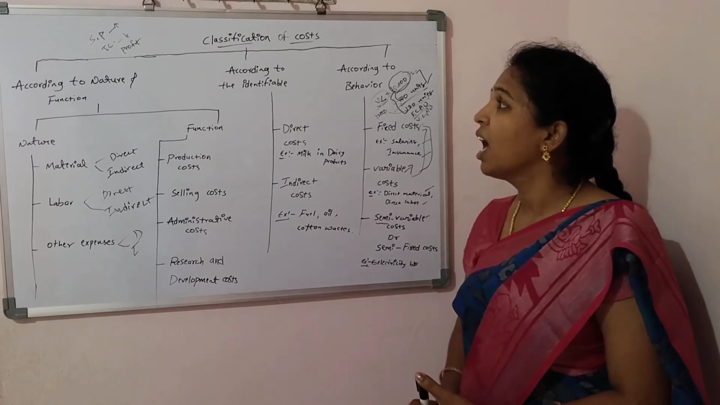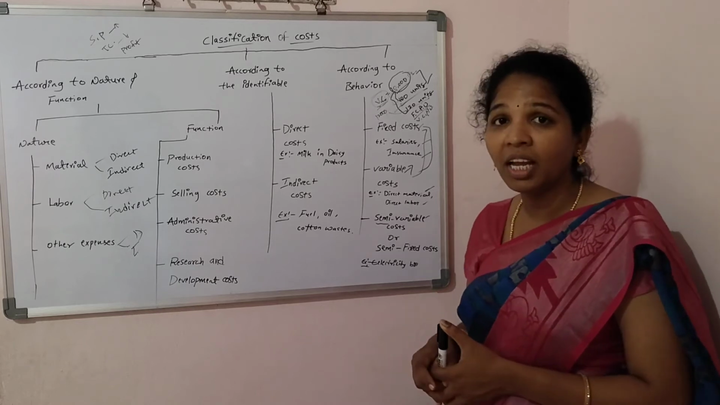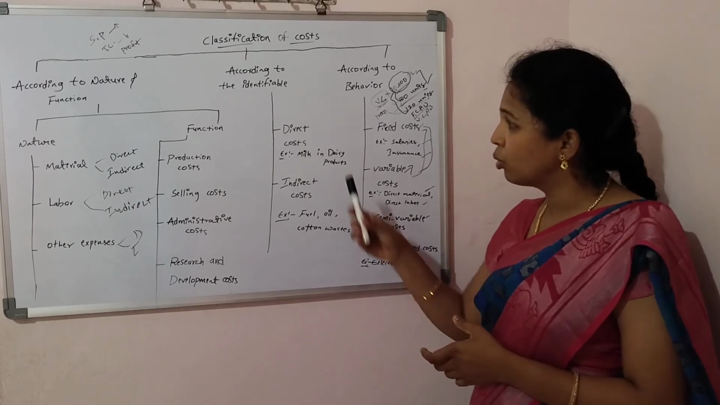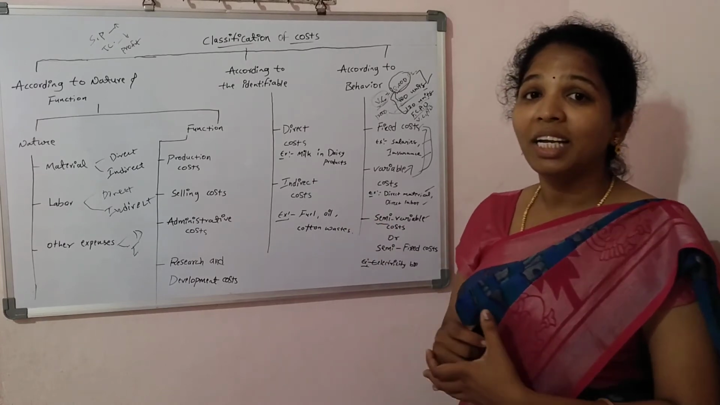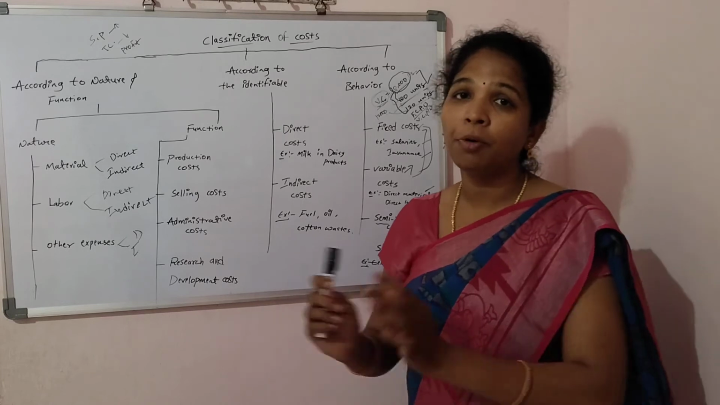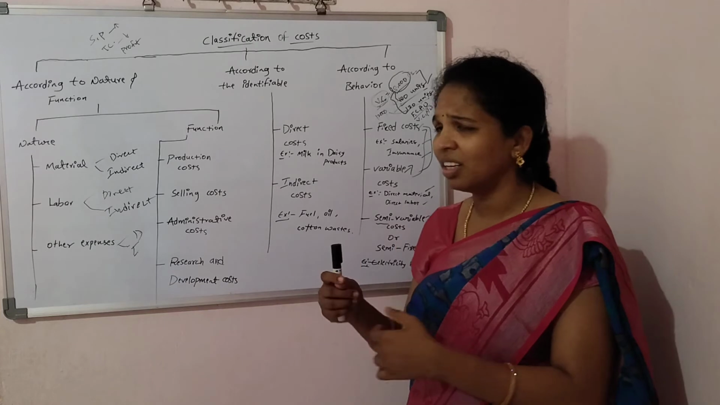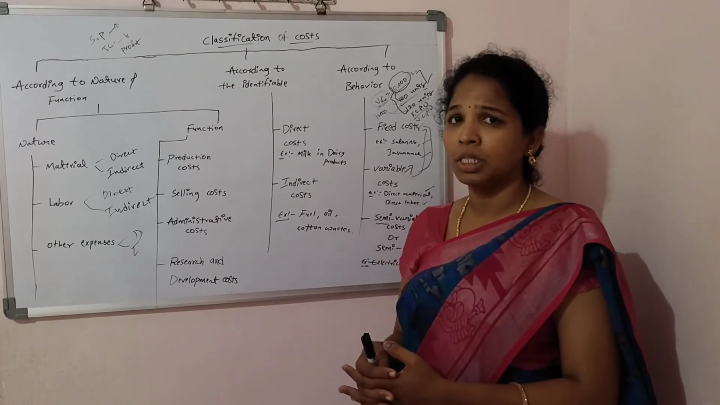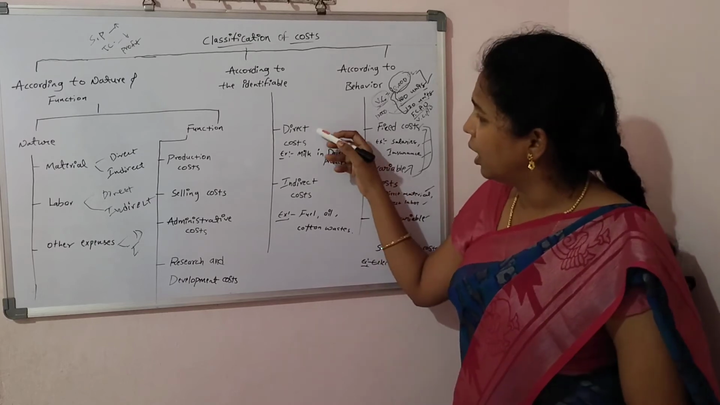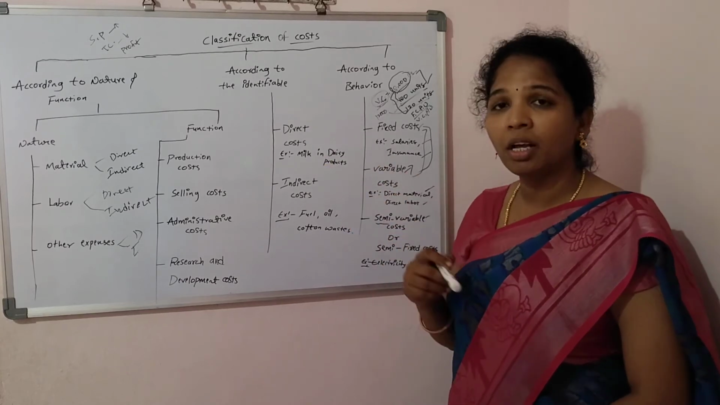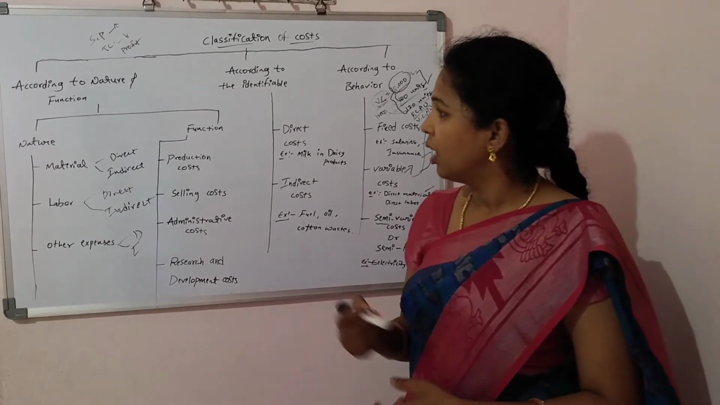Next we go for the classification according to identifiable cost. On the basis of identifiability, there are two types: direct cost and indirect cost. Direct cost is directly involved in the production process. Indirect cost is indirectly involved in the production process. What amount we are spending on direct cost and on indirect cost is very important to control the cost.